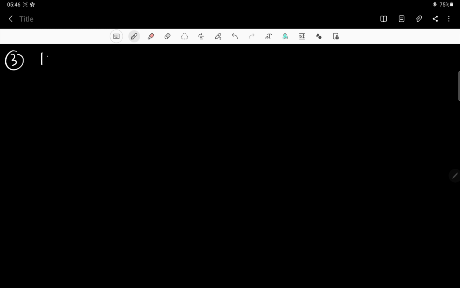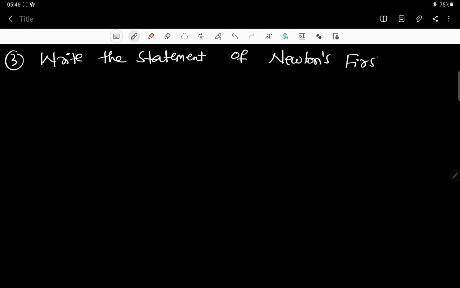Third question: write the statement of Newton's first law of motion. They're asking what is Newton's first law of motion.